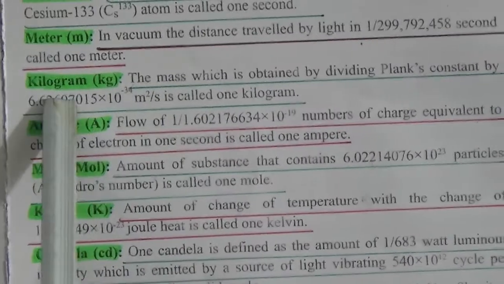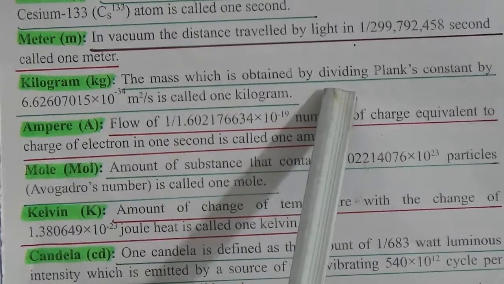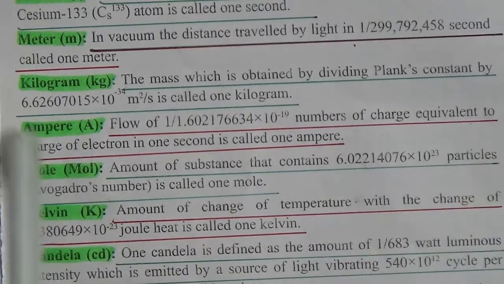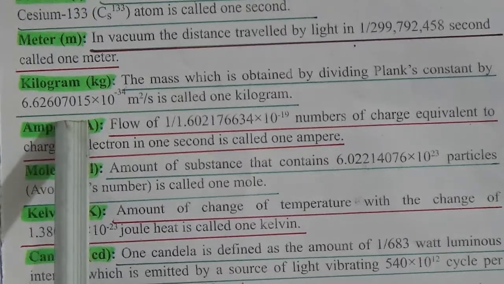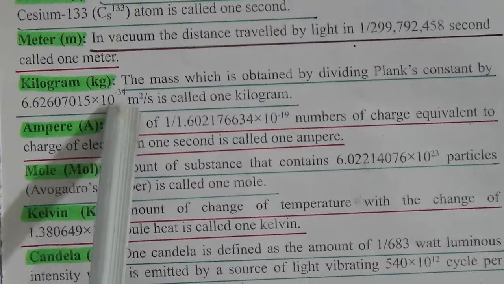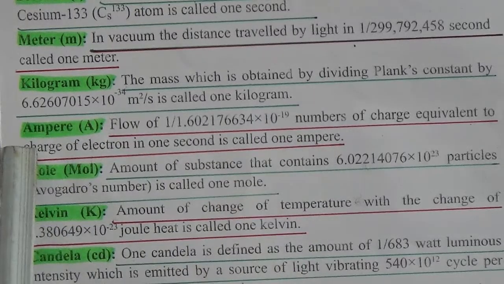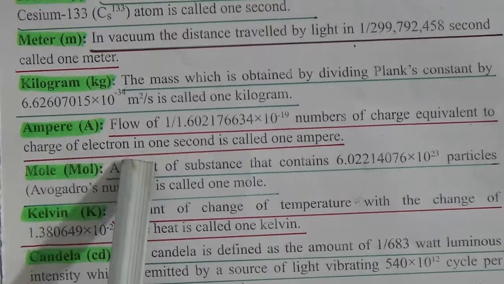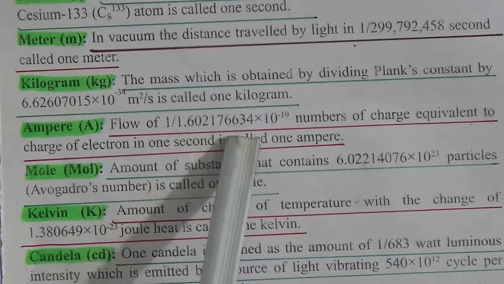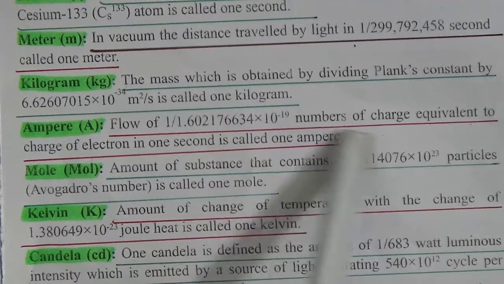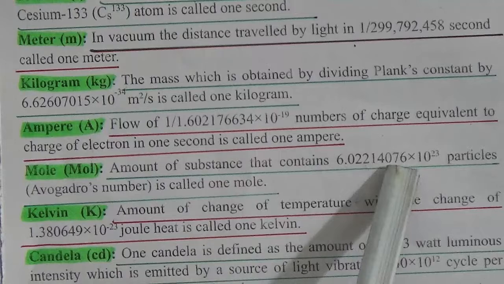Our next is kilogram, denoted by kg, the mass which is obtained by dividing Planck's constant by 6.62607015 into 10 to the power minus 34 meter square per second is called 1 kilogram. Ampere, it is denoted by A. A flow of 1.602176634 into 10 to the power minus 19 numbers of charge equivalent to the charge of electron in 1 second is called 1 ampere.